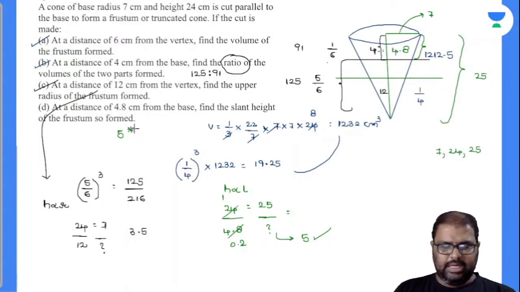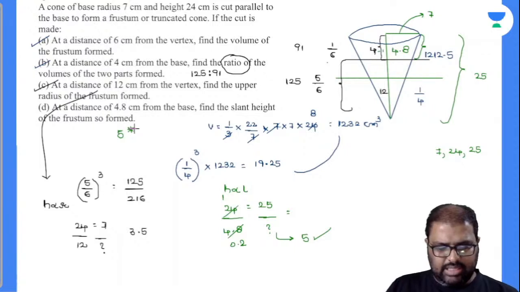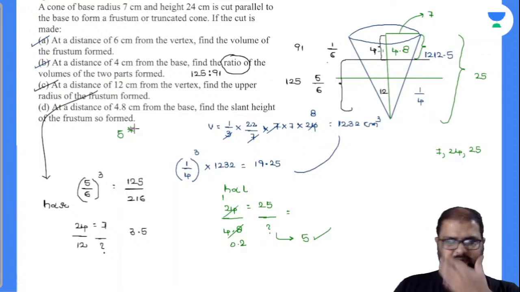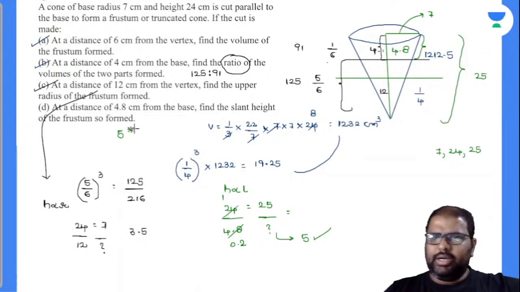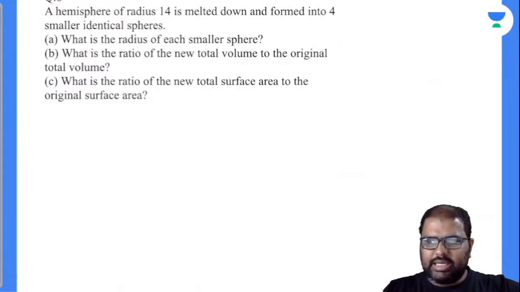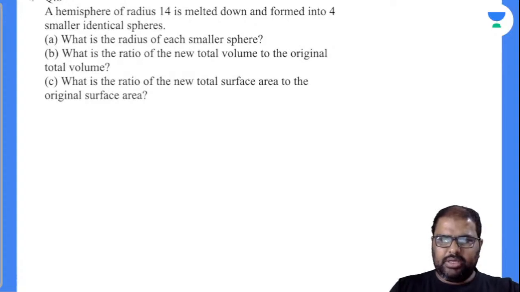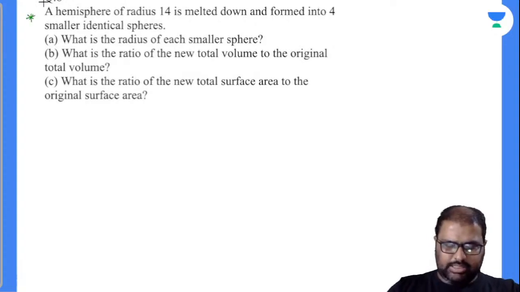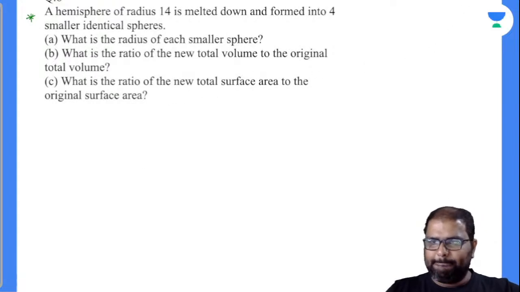Exactly. So these are the questions, and I'll come up with one more, the best question series in the next class. So how are the questions here? Do try to solve this question in the next class and come back. Hemisphere wala. Those who know the answer, do try to write your answers in the comment section box, those who are watching recorded. Okay.